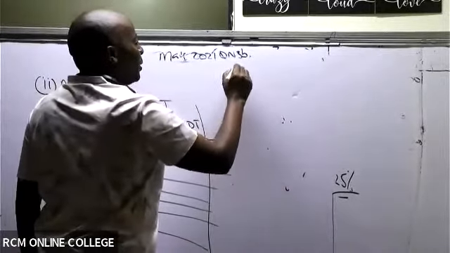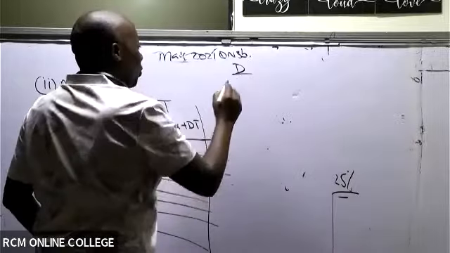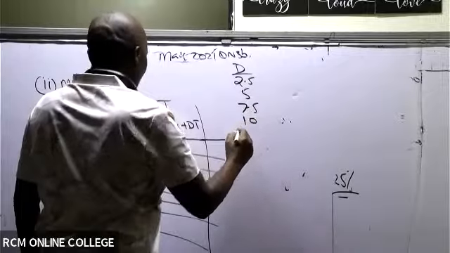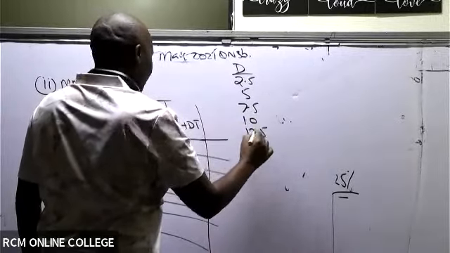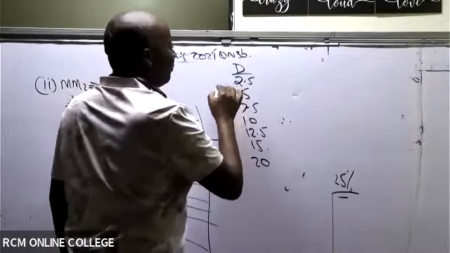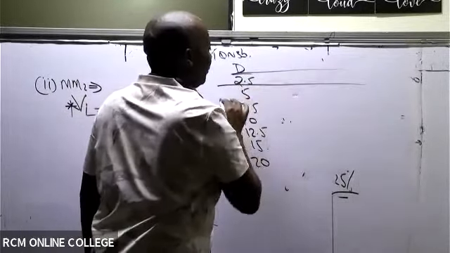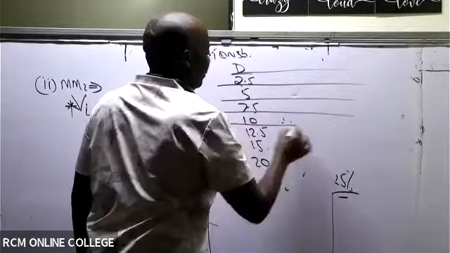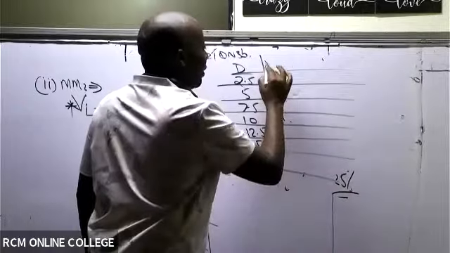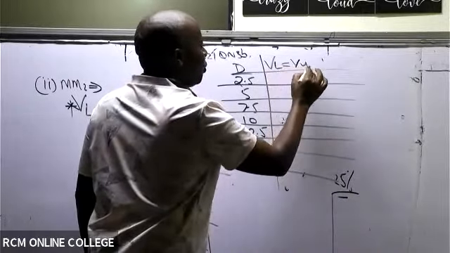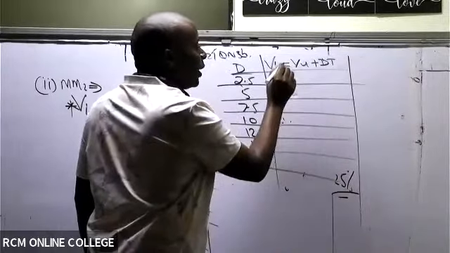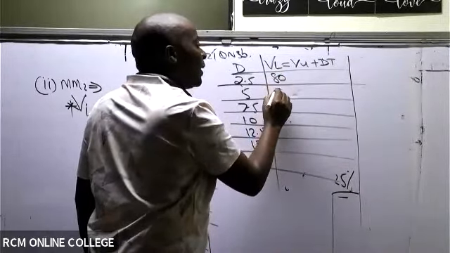So we'll have to repeat this pretty fast. So 2.5, we have 5, 7.5, we have 10, 12.5, then we have 15, then we have 20. Please listen. We have here the value of a levered firm, which will be value of unlevered plus DT. And the value of unlevered, which is the value of Bamboo, is 80.